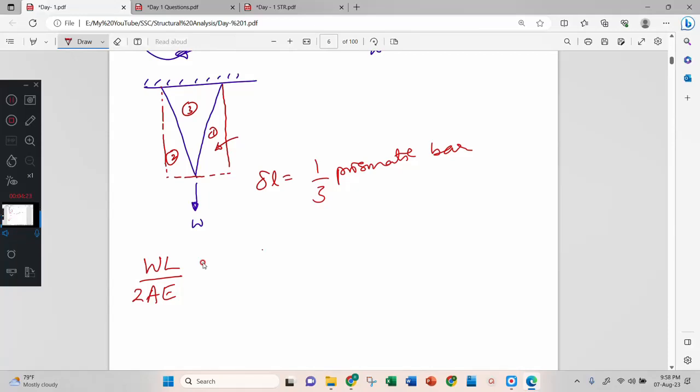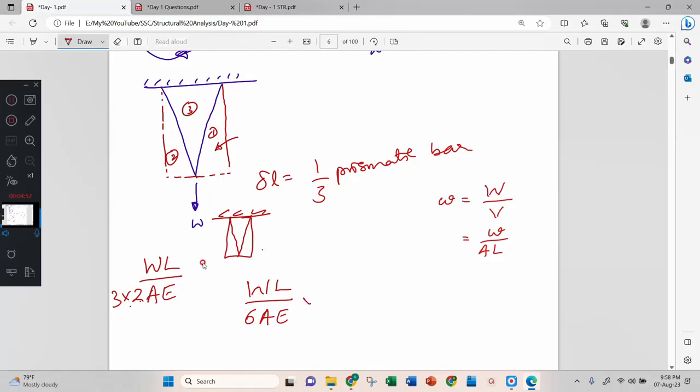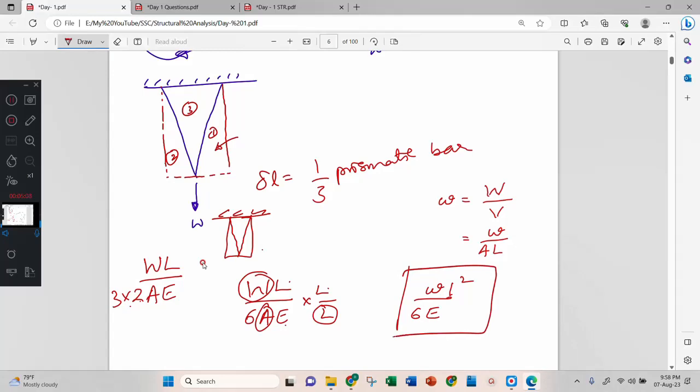WL by 2AE is when there is self-weight like this. But they said conical, and when it is conical, it becomes one third. Multiplying by one third, WL by 6AE is the answer. But this is not in the options, because they have given small w. Small w is nothing but weight by volume, weight by area into length. For area into length, multiply by L and divide by L. Then W by A L becomes small w. Then 6 as it is, E as it is, L into L is L square. Therefore, this is your answer.